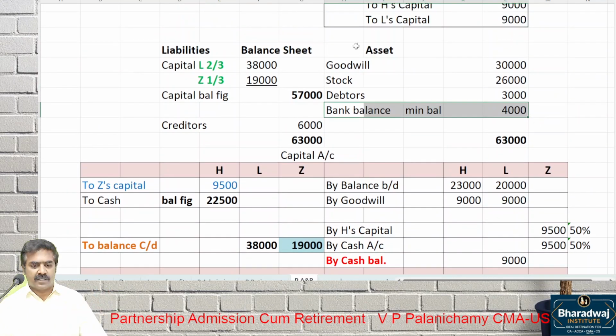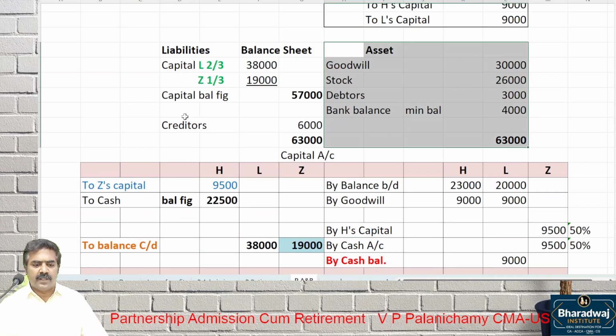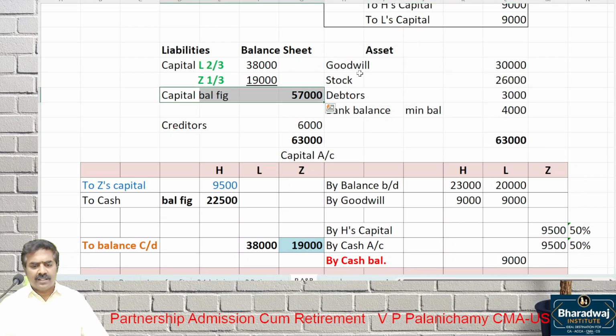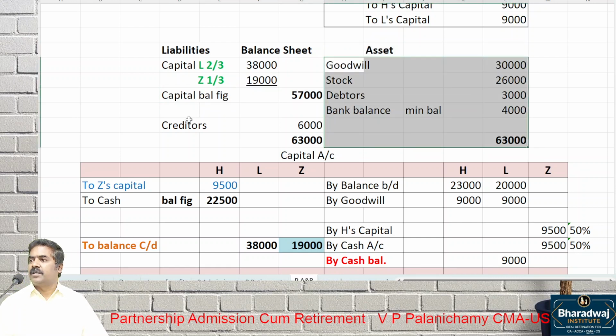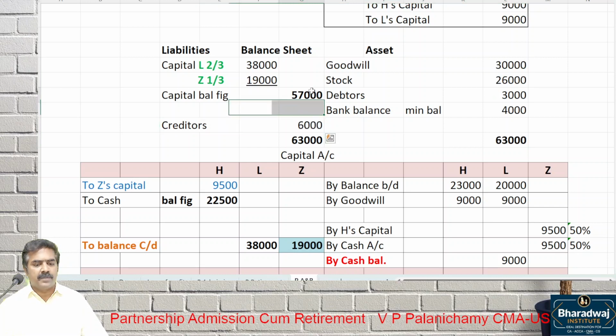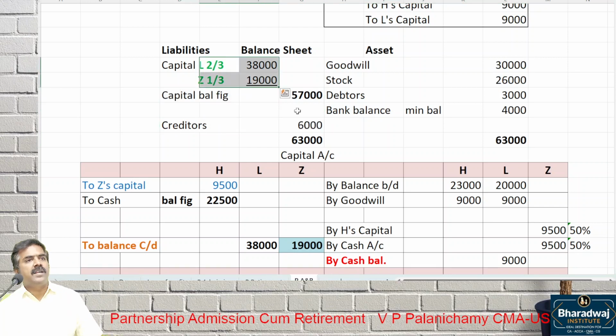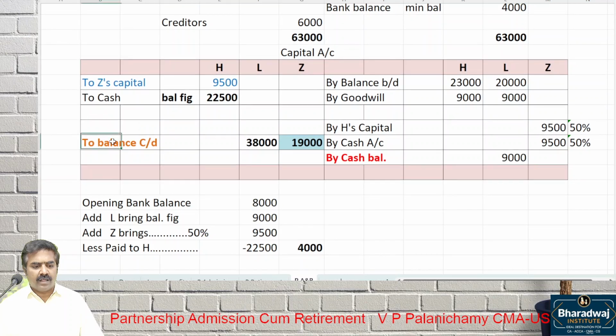Think in reverse. Clear? Assets minus liabilities will give us which one? Capital. See, this will be the assets of the firm after admission. This is the liability of the firm after admission. What is the capital? 57,000. They say the new partner should bring in capital in which ratio? Profit sharing ratio. So taking that, balance carried down 38,000 and 19,000. Let the father contribute 50%, and the son brings 50%.